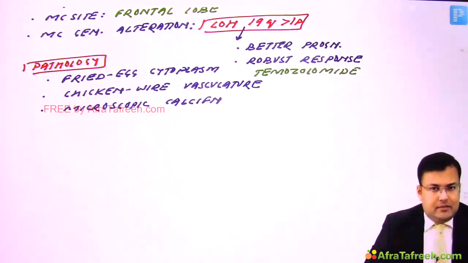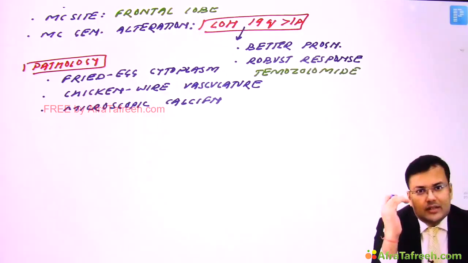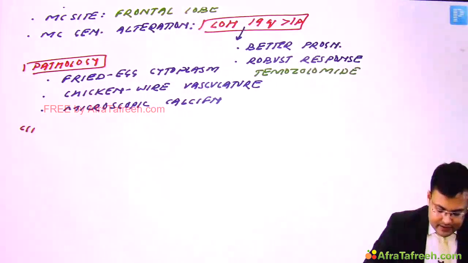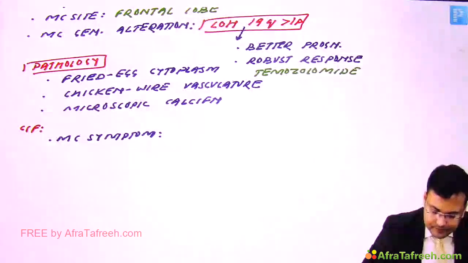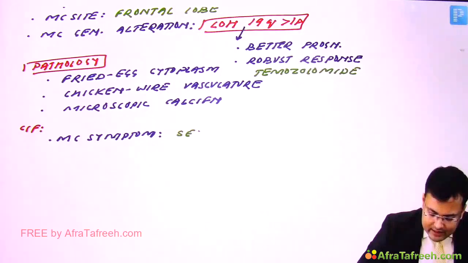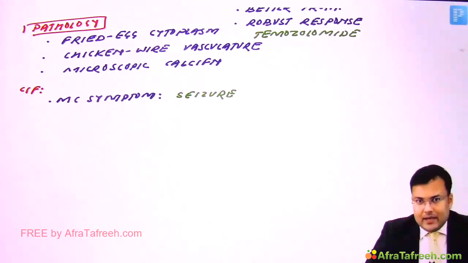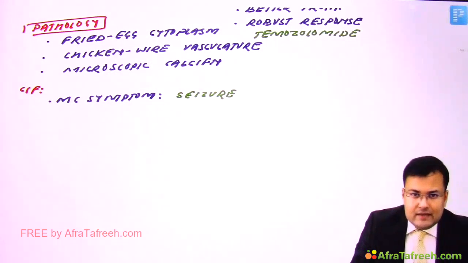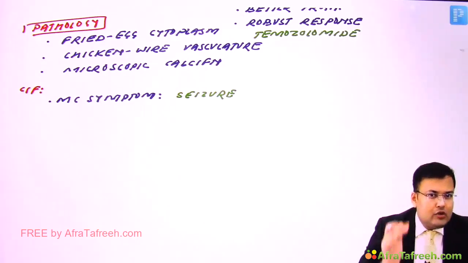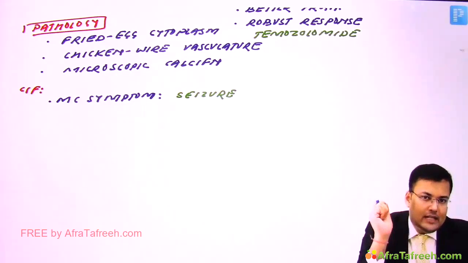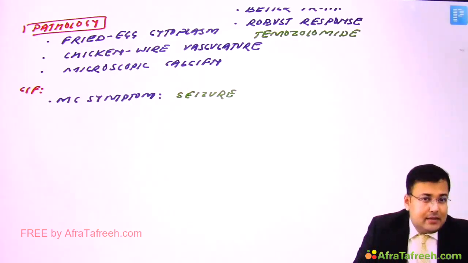If you are talking about the symptoms, the most common presentation, these patients have seizures. So see the clinical features. Most common symptom is seizure. Now just like any other brain tumor, we are going to make the diagnosis on MRI. When we were discussing tumor calcification in brain, we discussed that almost all craniopharyngiomas have calcification. Approximately 90% of oligodendroglioma patients have calcification.